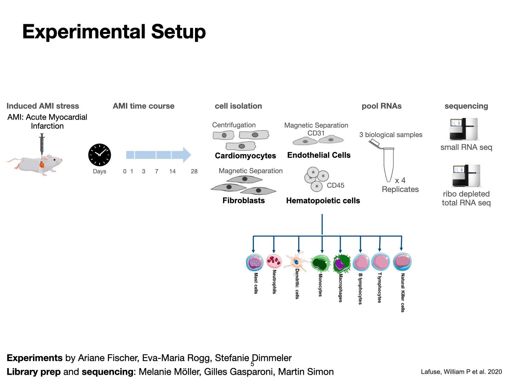To test our framework, we generated paired small RNA-seq and total RNA-seq profiles from AMI stress-induced mice at 6 time points, day 0, day 1, day 3, day 7, day 14 and day 28, from 4 major cell types of the heart: cardiomyocytes, endothelial cells, fibroblasts, and hematopoietic cells. We pooled 3 biological replicates to make 4 technical replicates, followed by small RNA and total RNA sequencing.